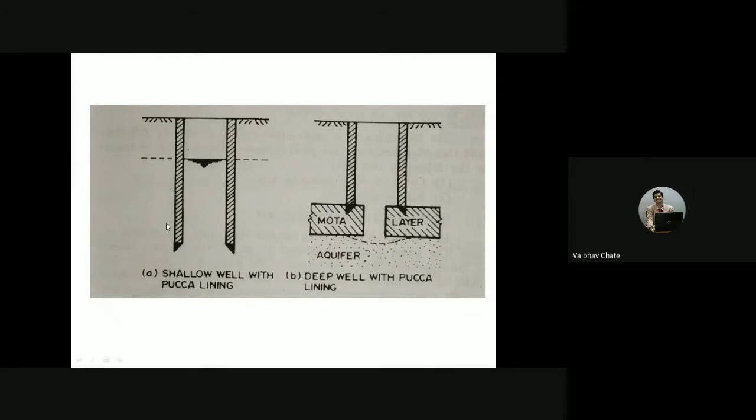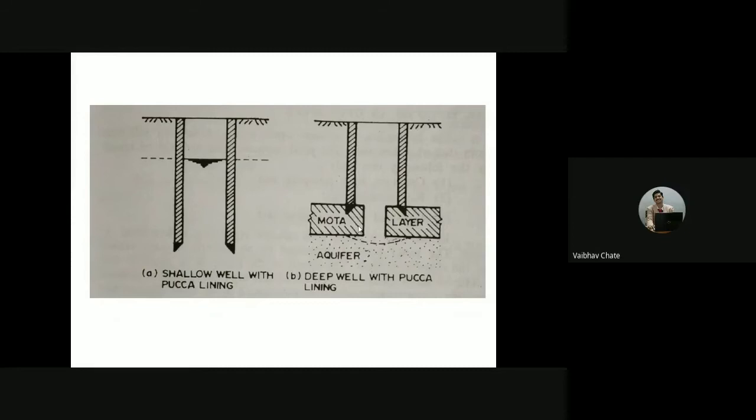In this first case, I have shown you this picture of the shallow well. It has penetrated the primary aquifer system here, and there is no supporting system as such, provided by the deep well, which is going to have the clay layer, or we call it the mota layer.